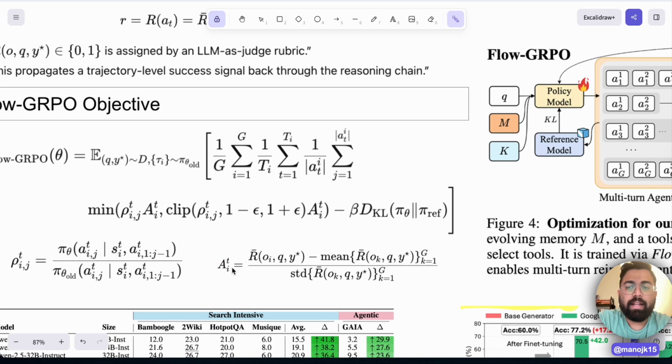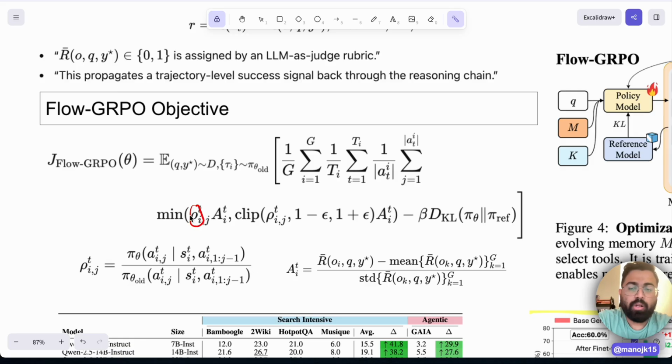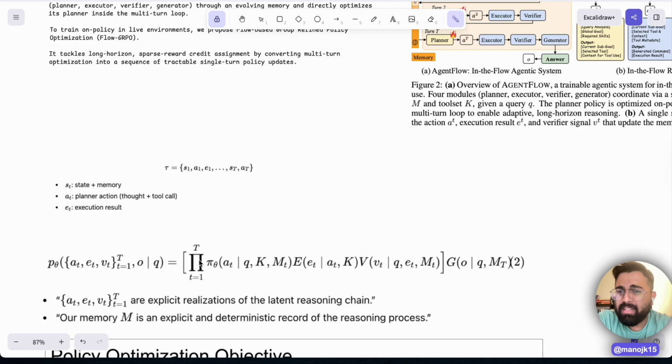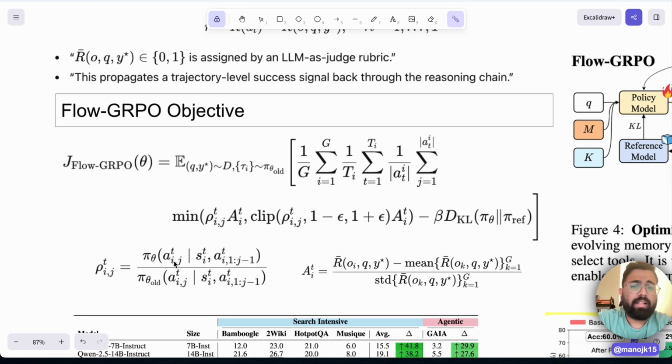So you're giving the probability, which I'll explain, and the advantage for this particular thing. This pi_theta at turn t tells you the current policy's action given the state plus memory, where the state and the previous actions 1 to j minus 1 are the context. It is divided by the probability of the old policy, which is the previous rollout's policy.